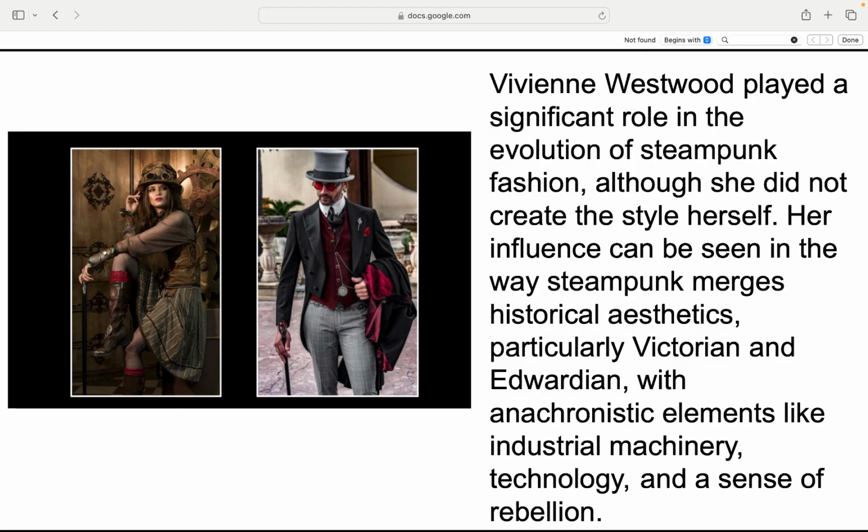Vivienne Westwood and steampunk vibes. While she didn't invent steampunk, Vivienne Westwood heavily influenced its style by blending Victorian Edwardian looks with rebellious industrial and futuristic twists. Her fearless mix of history and edge helped shape steampunk's unique rule-breaking aesthetic. She's like the punk rock grandmother of steampunk cool.